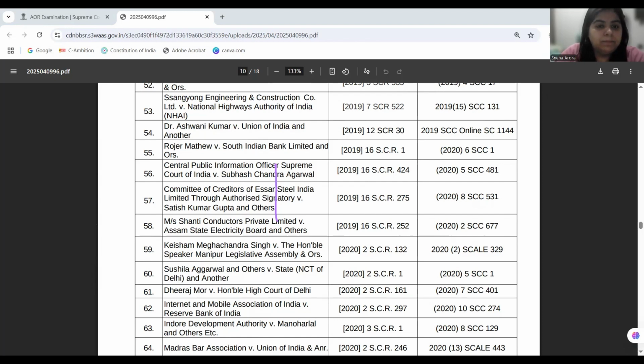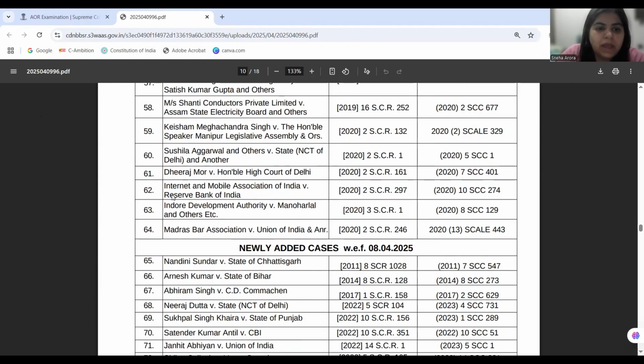But before Kavita Kamboj, we will just look at Dheeraj Mor, because it is on our way. Now in Dheeraj Mor versus the Honorable High Court of Delhi, the Supreme Court is basically focusing on Article 233. The challenge in this case was that some judicial officers applied to the direct post, holding that they earlier had 7 years of litigation experience, and then they held the post of judicial officers, CJM, JMFC, etc. And then they were applying for session judge under Article 233 vacancies.